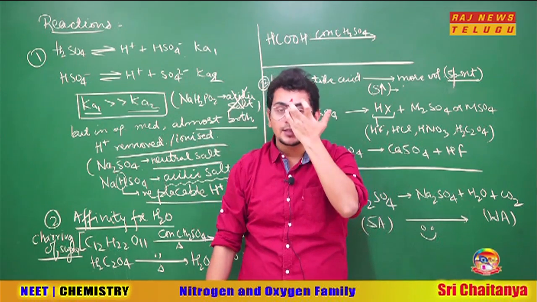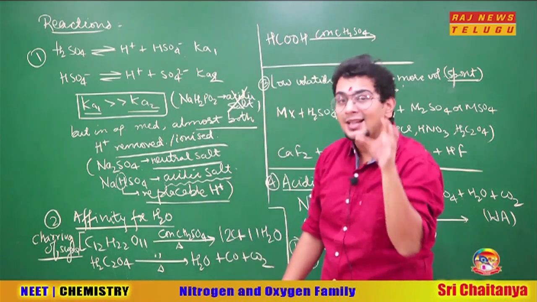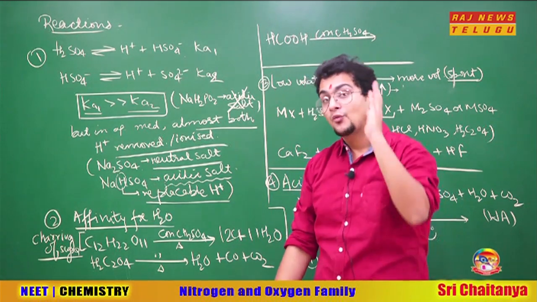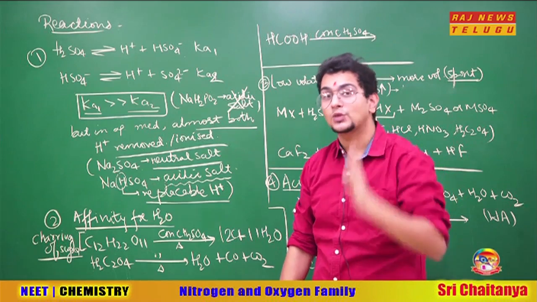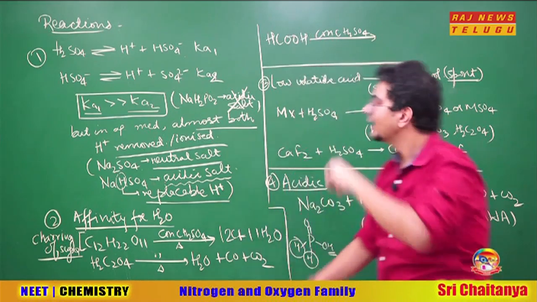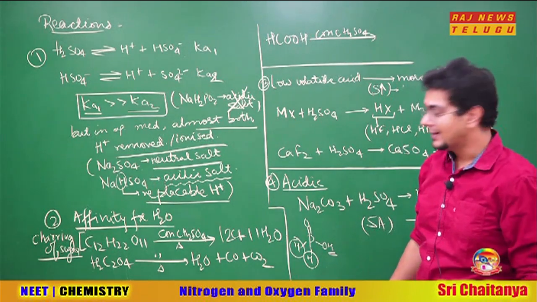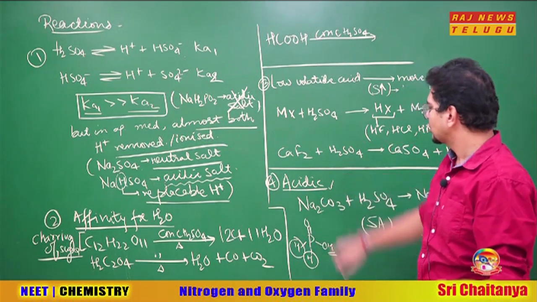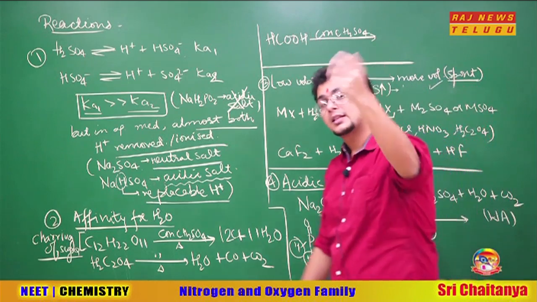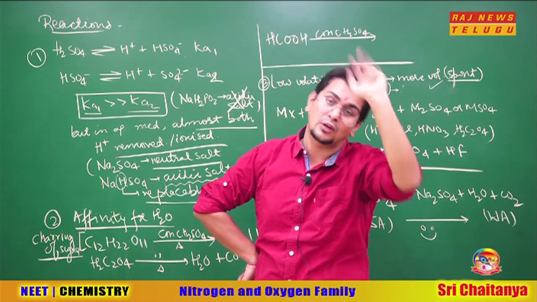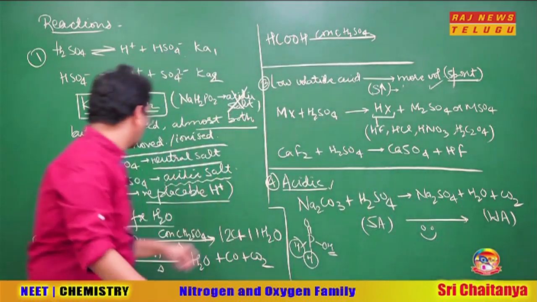So in that way, sulfuric acid is less volatile, meaning it does not evaporate easily. Why, sir? Very high hydrogen bonding is there, that is why. So sulfuric acid is going to make less volatile acids very easily. Apart from that, acidic nature also we will see, and sulfuric acid is an oxidizing agent also. So that also we have to discuss. So one by one, let us go now.